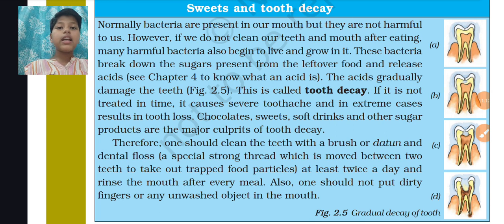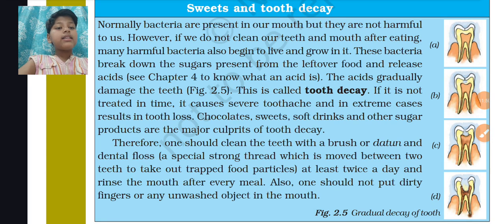We will learn in chapter 4 what acids are and how dangerous they are. The acids gradually damage the teeth. Actually, the acids are very harmful things. They burn things. You have heard that acid rain has turned the Taj Mahal yellow. That's because the acid rain contains so much pollution. The reason for acid rain in India is pollution. But let us move to our subject.